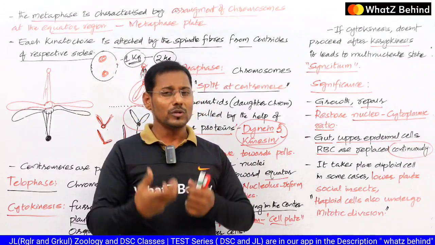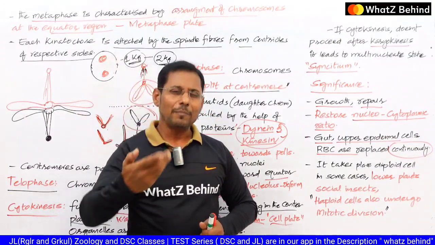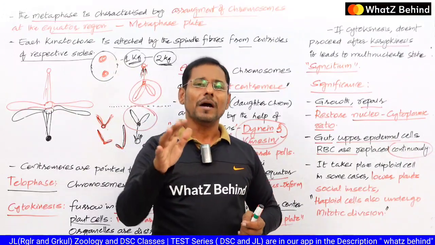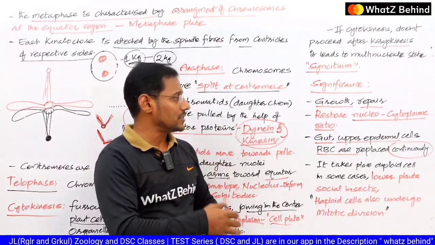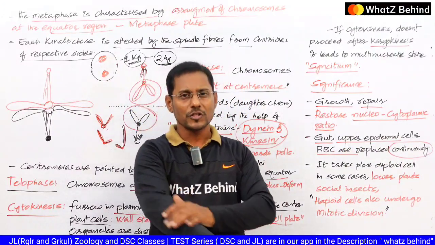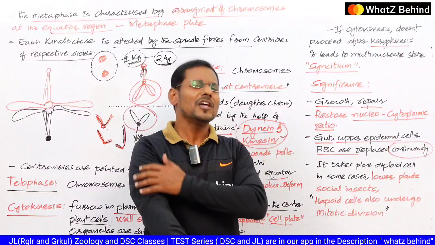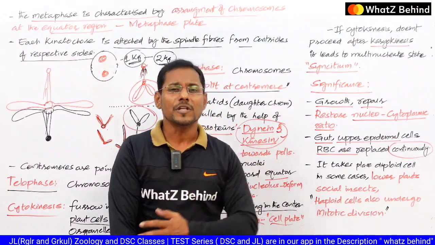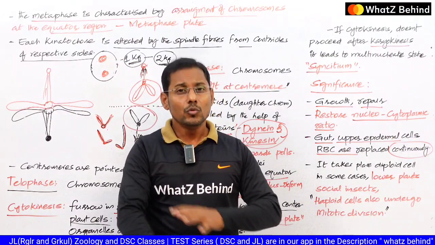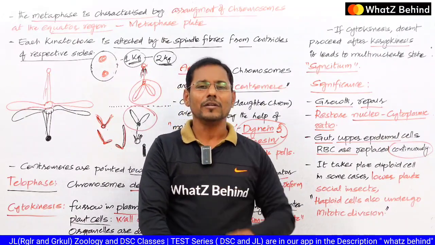So the cells inside the gut are rapidly shed off. So they have to be replaced by mitotic division, as well as the RBC and upper epidermis cells. The upper epidermis cells are present in the superficial layer, the surface of our skin. Regularly, millions of cells shed off from our body, but we cannot see it. Those cells must be replaced by mitotic division only.